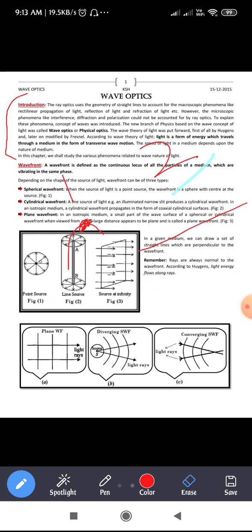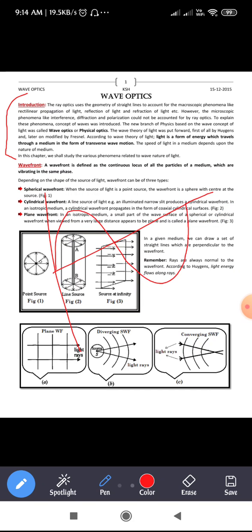Let us take another example. Let us say particle 1 is at this point, and next, particle 2 is at this point. Now these two particles are called out of phase.